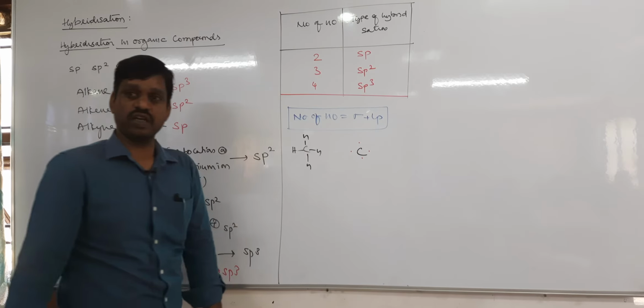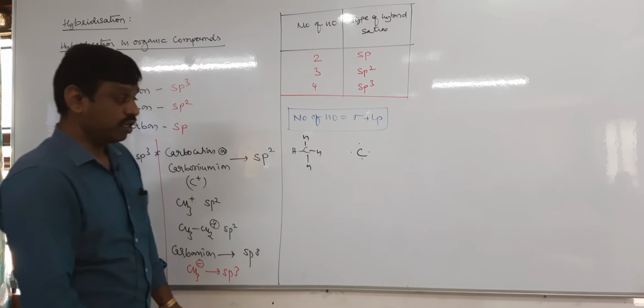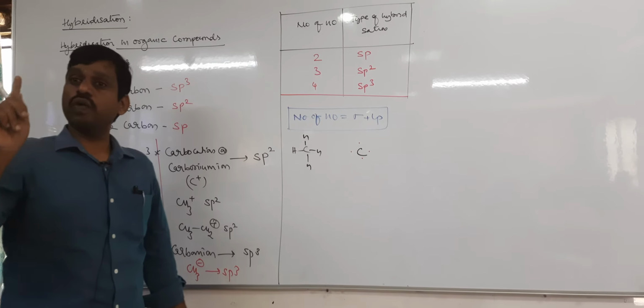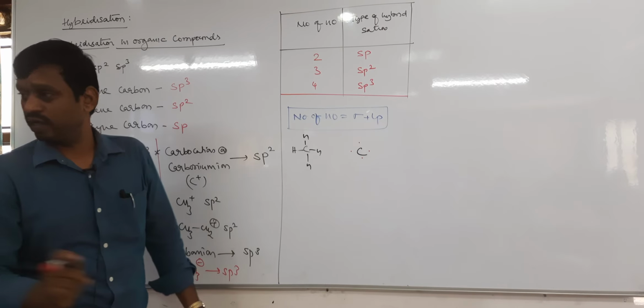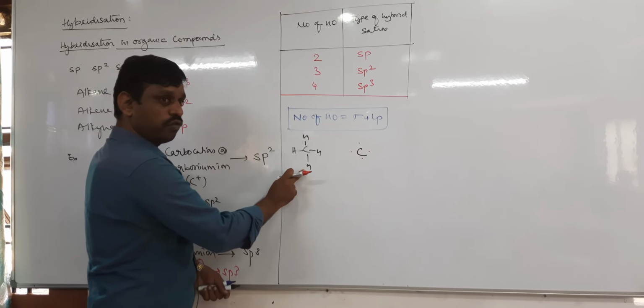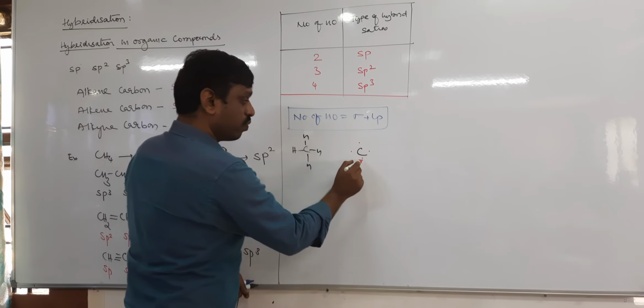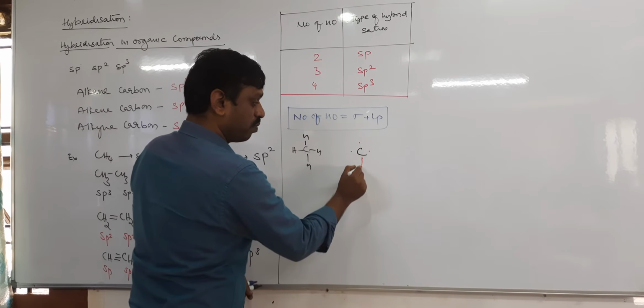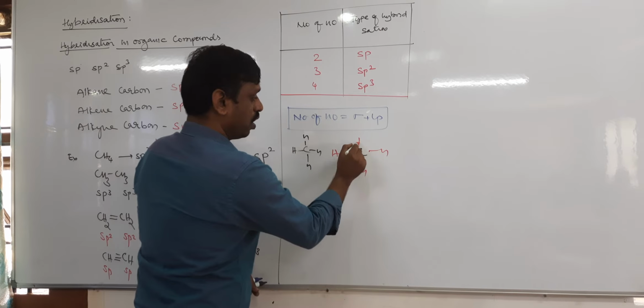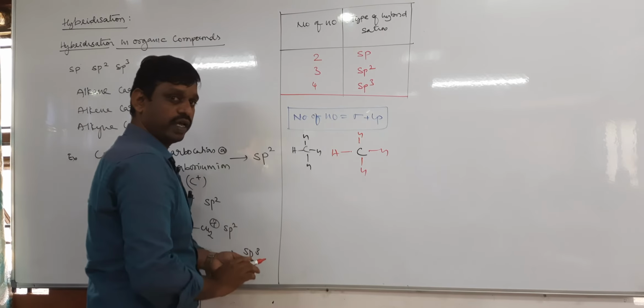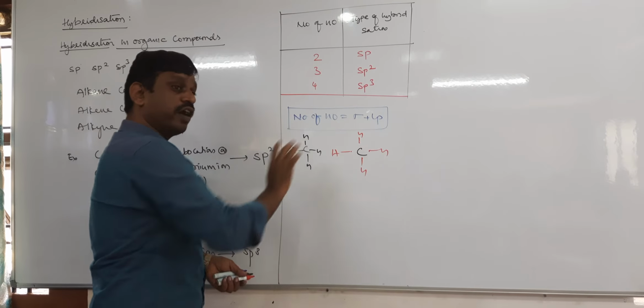Now, one unpaired electron can form one sigma bond. There are how many hydrogens? 4. So each unpaired electron forms one bond with a hydrogen. Is there any electron left on carbon?